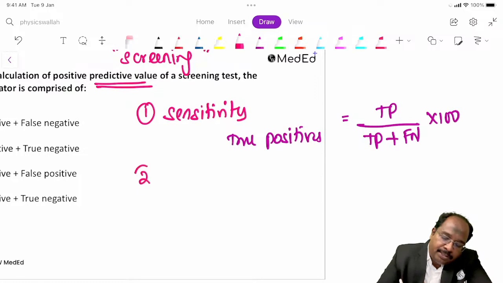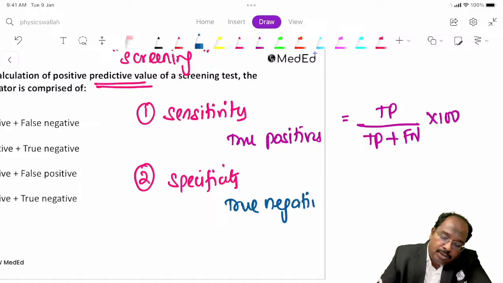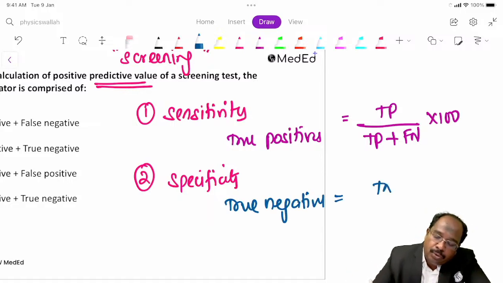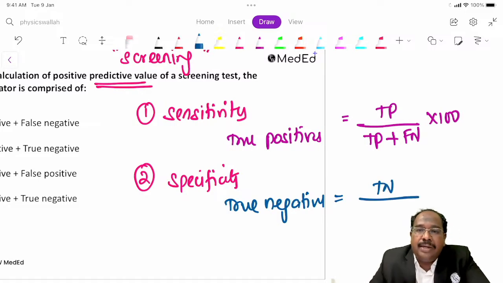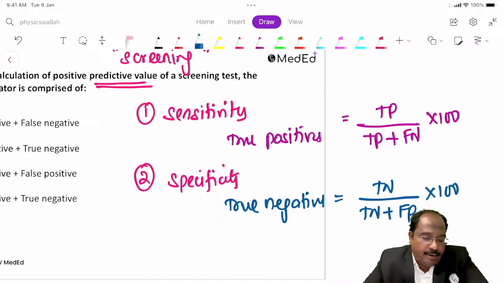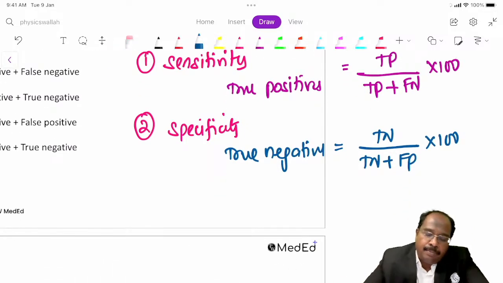Second, what is specificity? Specificity is the ability of the test to identify true negatives. The numerator is true negatives, the denominator is non-diseased people, that is true negatives plus false positives, multiplied by 100. That is specificity.